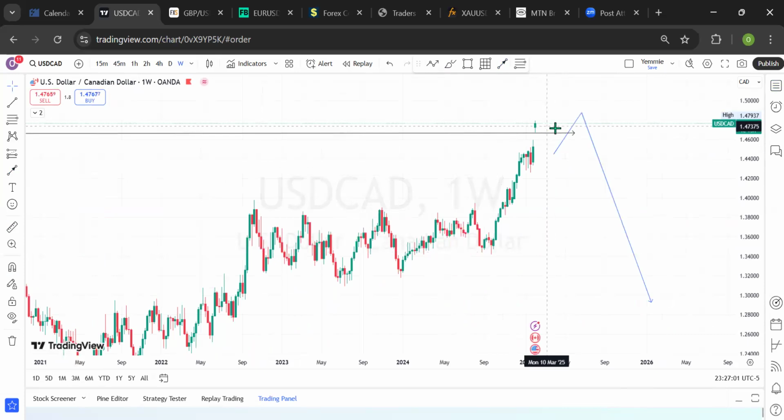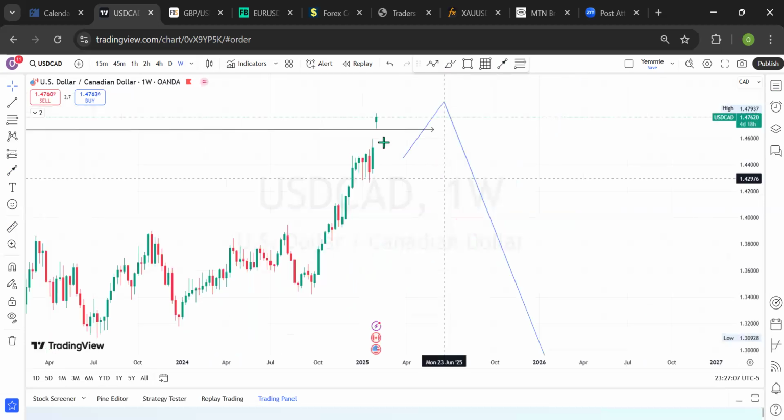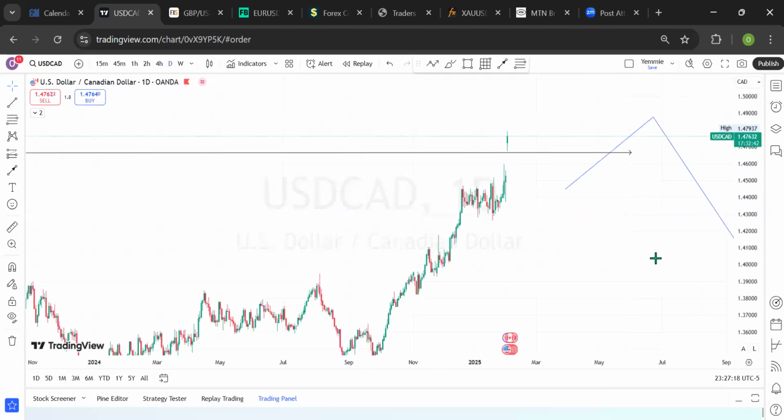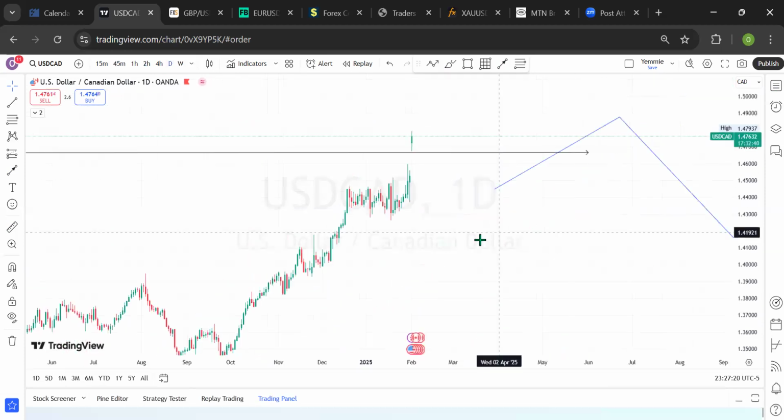Okay, so with this now, I'm expecting the market to close below this price level, and most importantly, I'm expecting the price to close and to fill up this gap created. This is on the weekly time frame, by the way. Let's go to the daily time frame. Let's see the opportunity clearer. So that remains the same. I'm not touching the drawing. I'm just leaving it the way it is.